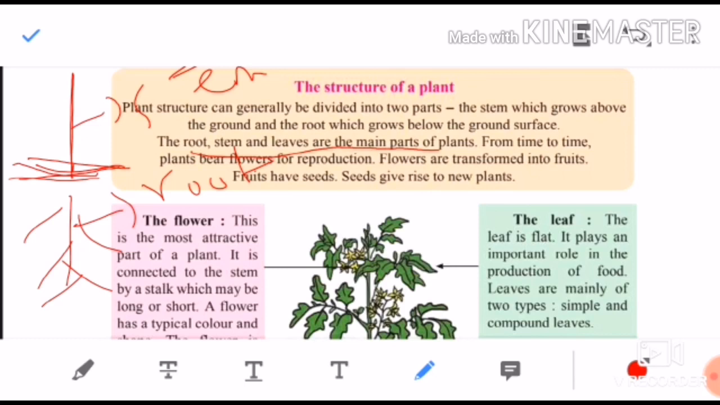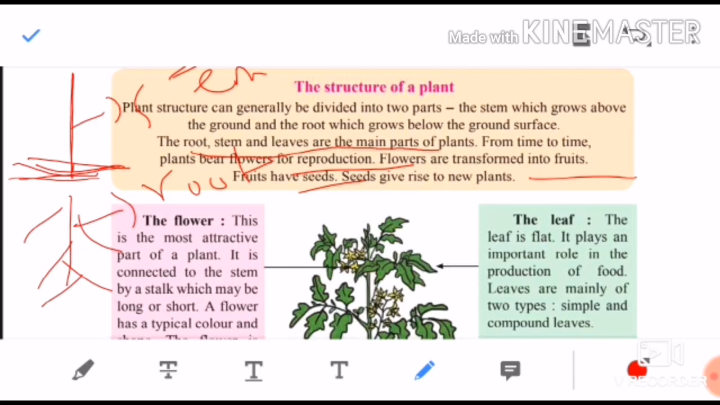From time to time, plants bear flowers for reproduction. Children, this is very important for new plants to develop or grow. Flowers do the main work of reproduction. Understood? After reproduction, flowers are transformed into fruits, and fruits have seeds, children. Fruits contain seeds. Chiku, mango, they have seeds.